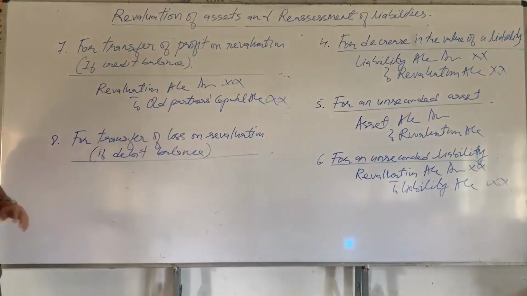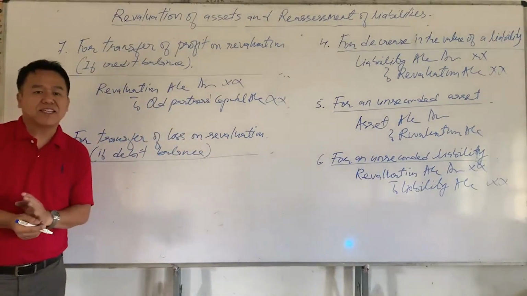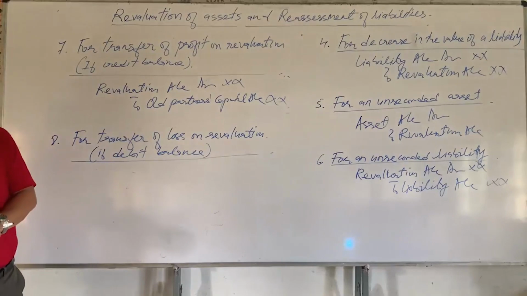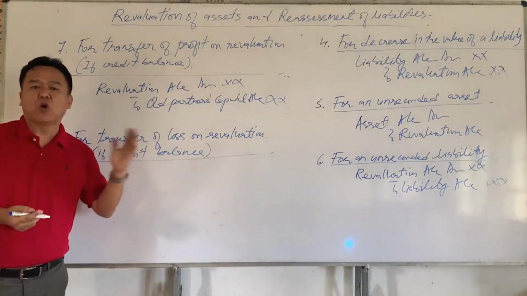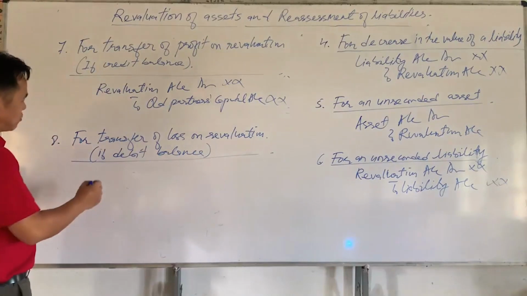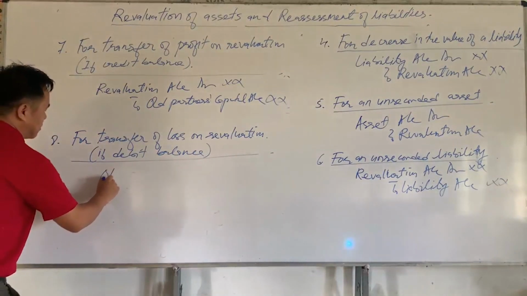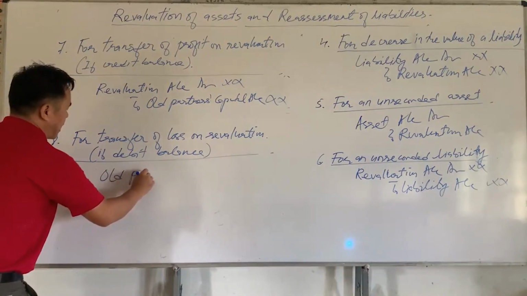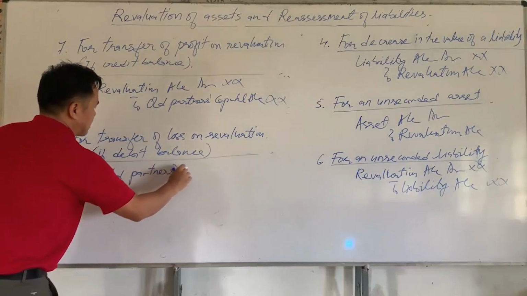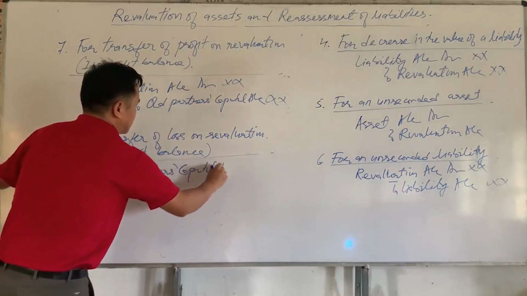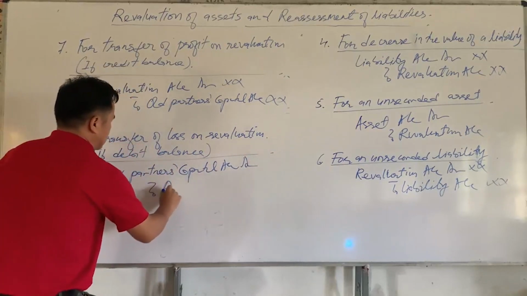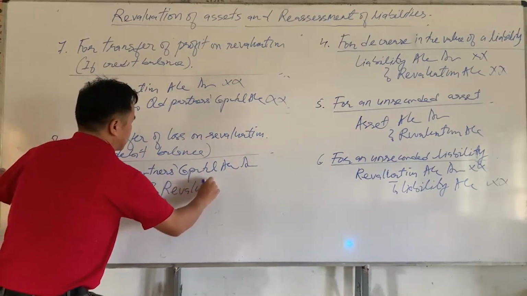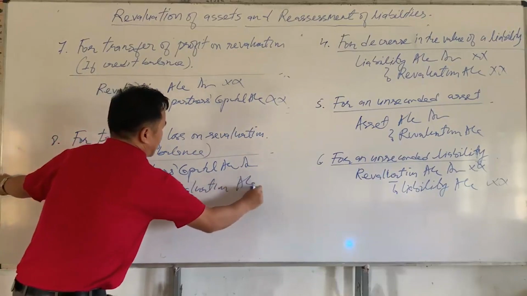If revaluation account shows debit balance, then it indicates loss, and that loss should be transferred to all partners' capital account in their old profit sharing ratio. So the journal entry will be: old partners' capital account Dr to revaluation account.